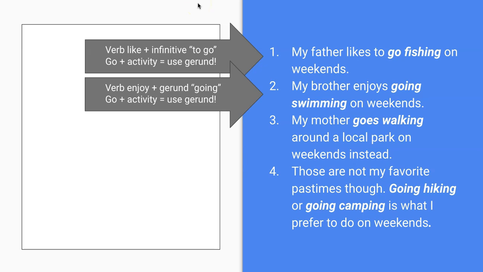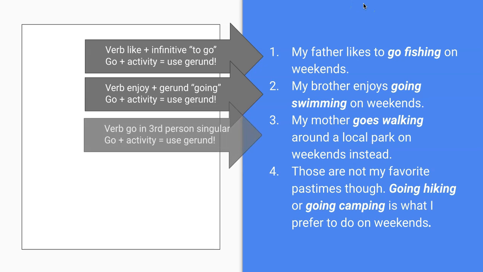Let's look at number 2. My brother enjoys going swimming on weekends. The verb here is enjoy. After the verb enjoy, we use a gerund. That's why we need to use going. And because go swimming is an activity, we use swimming as a gerund too.